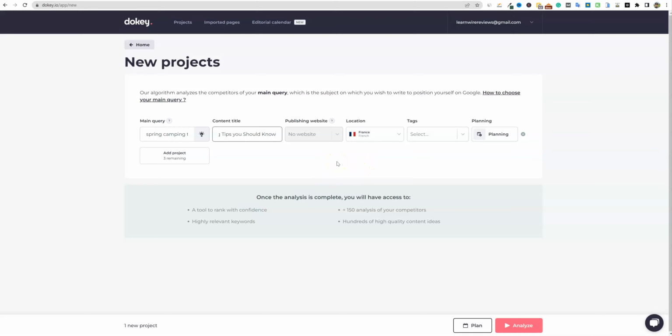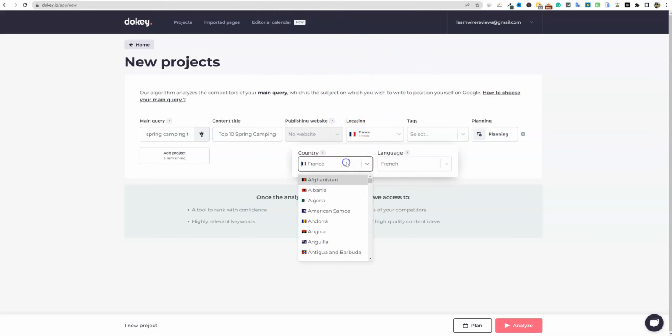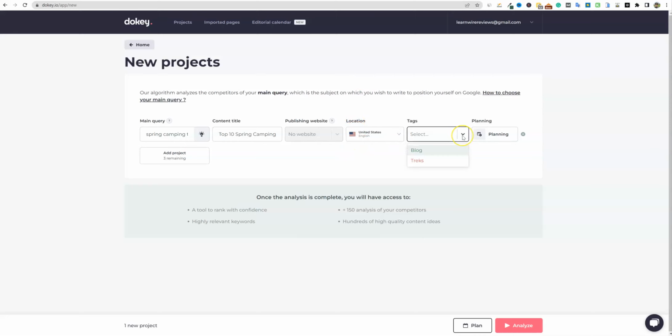I believe Neuronwriter has that feature, I've never used it before. And then I don't know if Contentpace has that or not. Now I'm definitely over here, important, select, and you can put tags right there, and you can put what zone it's going to be, planning, when you are going to. So let me just say that Dokey is very focused on using the software and what state the article is in. I'm just going to keep it as planning, and I'm going to just push the analyze button.